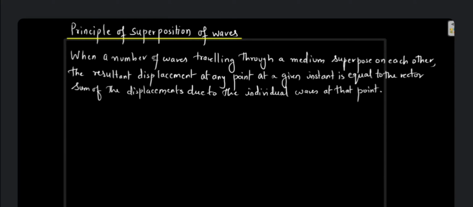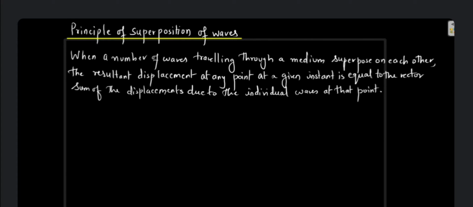So the next topic is the principle of superposition of waves. We have considered light as a transverse wave. When a number of waves travel through a medium simultaneously, each wave travels independently of the others, as if the other waves are absent.